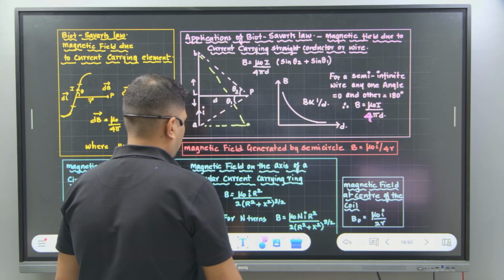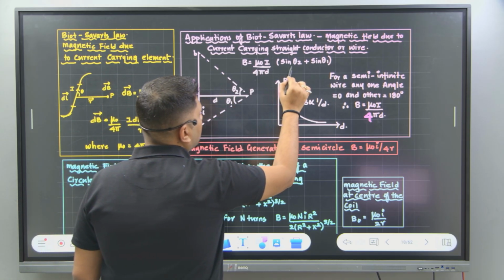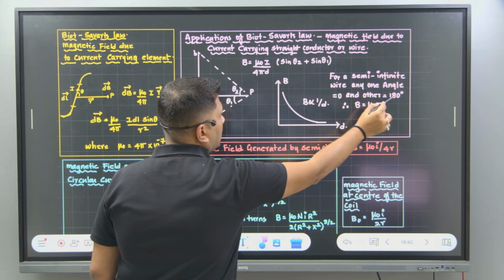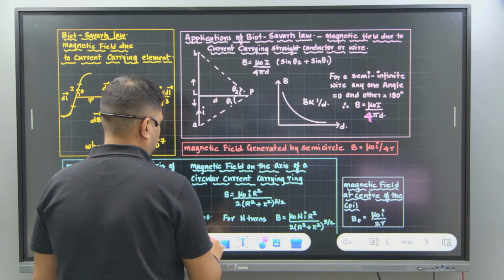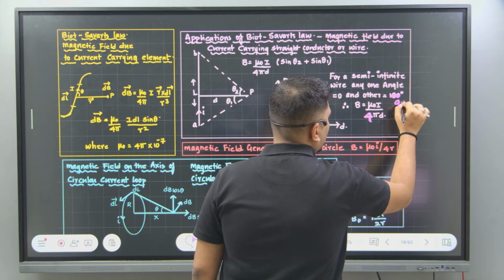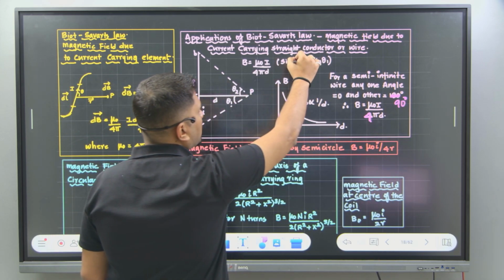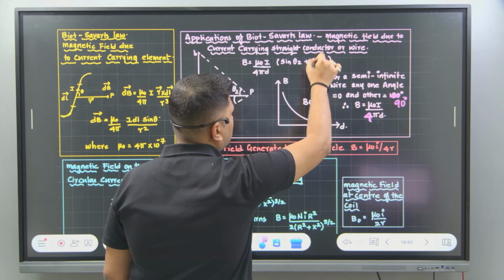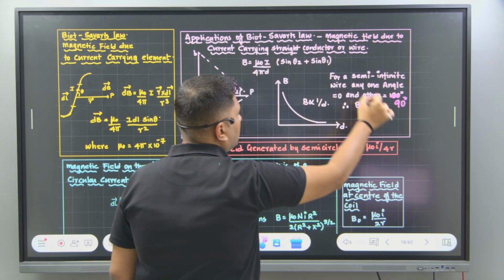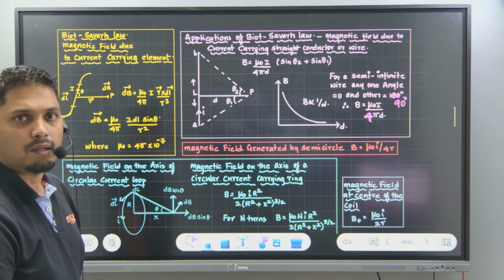When it's a semi-infinite wire, one angle will become 0 and the other angle will become 90. So what will happen when one angle is 0 and the other is 90? Sine 0 is 0, sine 90 is nothing but 1. 1 multiplied by mu naught I, so you will get mu naught I divided by 4 pi d. Did you understand with this?